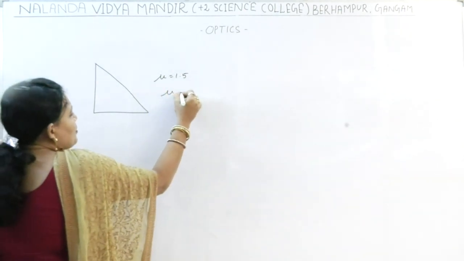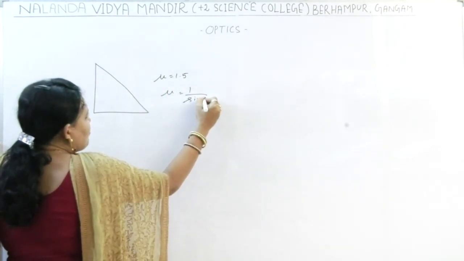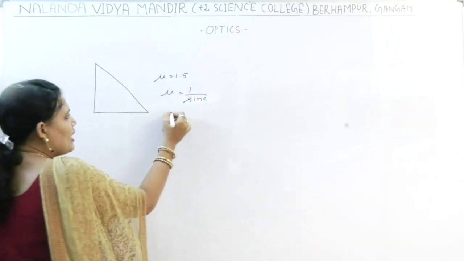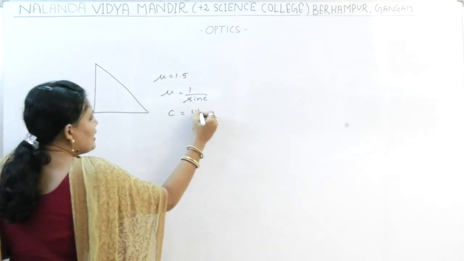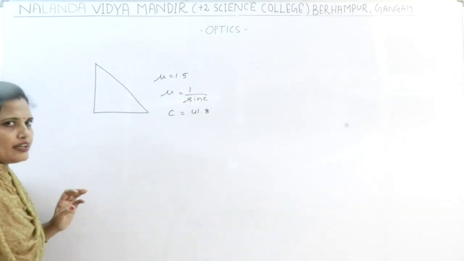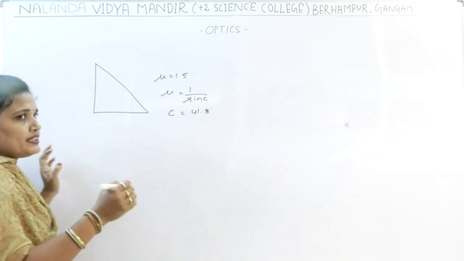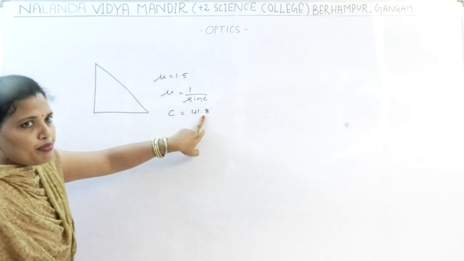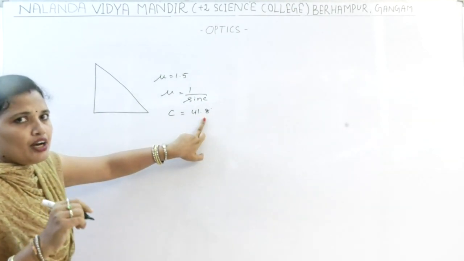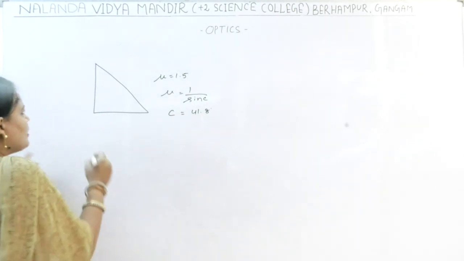Based upon mu equal to 1 by sin C, if we calculate the critical angle, we will get the critical angle as 41.8 degree. Now, if the angle of incidence is greater than 41.8 degree, then it will undergo total internal reflection.